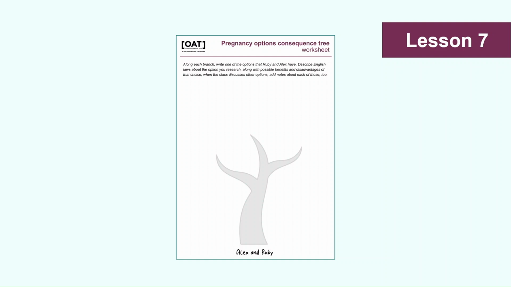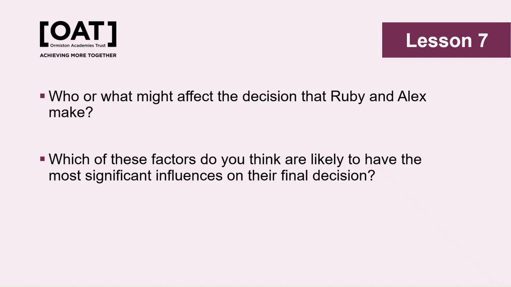The structure you would probably want to see is something like this, with the 3 options on the trunk, and then separate areas for the legal aspects, pros and cons, and possibly also any other relevant information that pupils want to add. Once pupils have a complete tree, you can then discuss what pupils think are the best options for Ruby and Alex at this time and why.